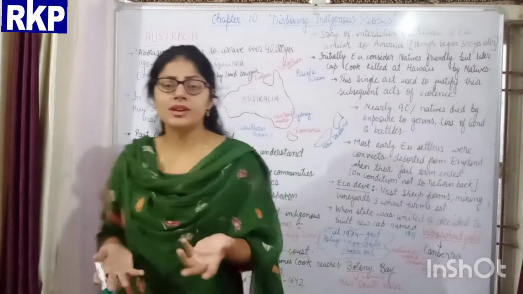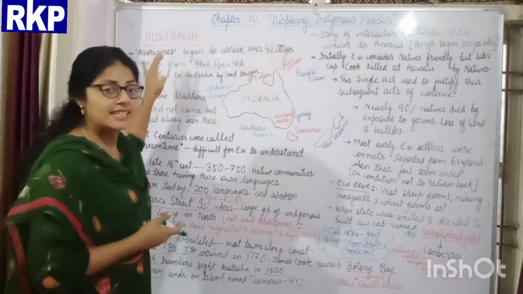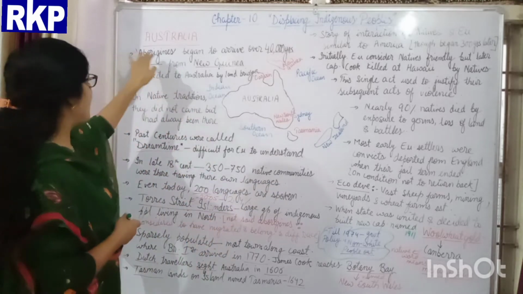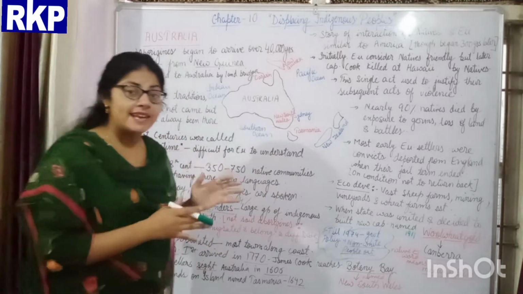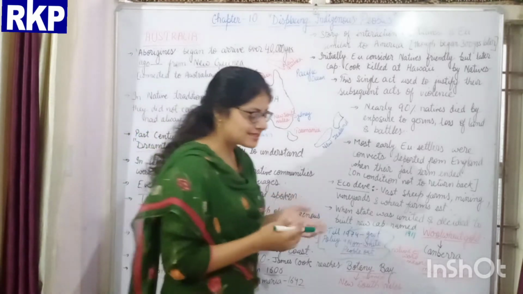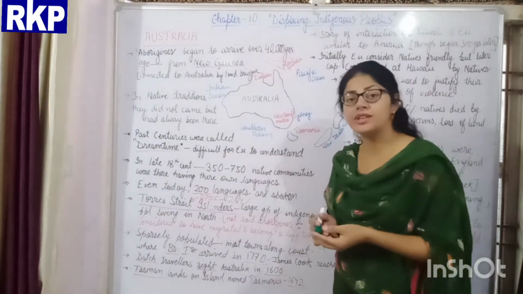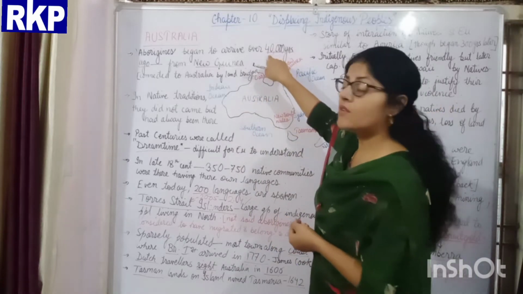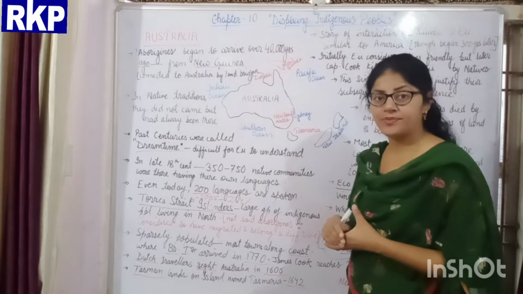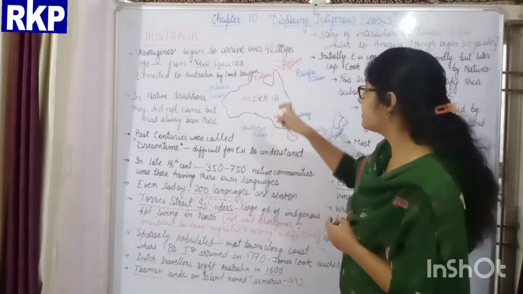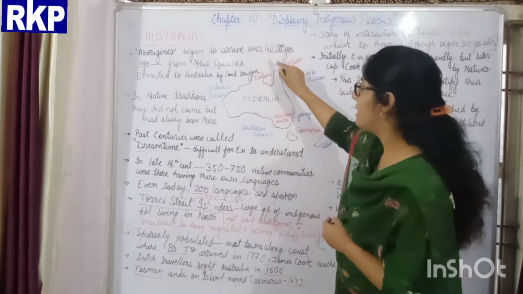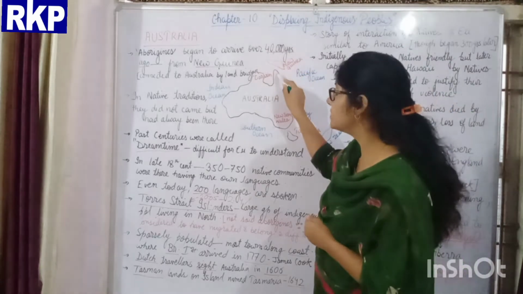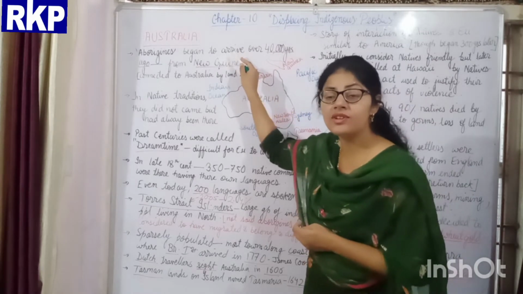In simple terms, you can call them the original inhabitants or the indigenous people, aborigines. It is considered by historians that they reached the continent of Australia 40,000 years ago. And how did they reach? They reached through a land bridge named New Guinea. There is a land bridge which connects Australia to the region of Indonesia.